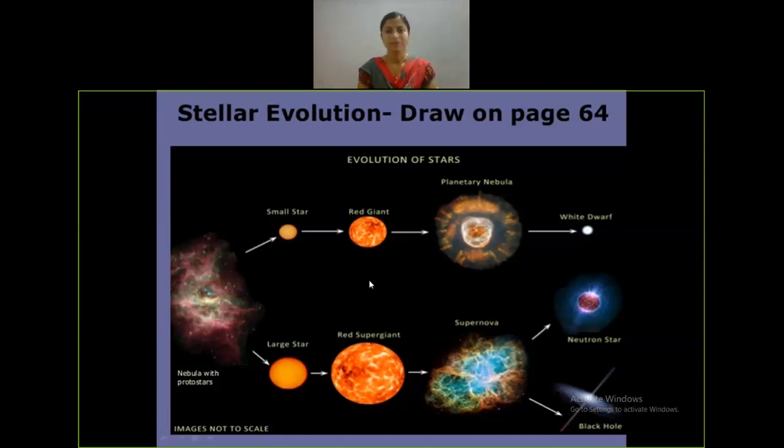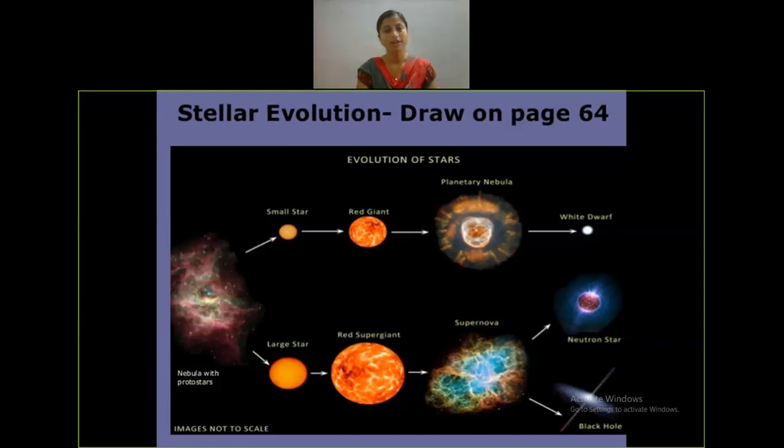And next is the aging of the stars. When hydrogen stops burning to form helium, only helium is present in the core of the star. When this happens, the amount of radiation emitted from the star decreases. The temperature decreases by 3000 to 4000 Kelvin, and as the hydrogen content decreases in the core of the star, the outer layers expand. Hence the size of the star increases, and the surface temperature changes.